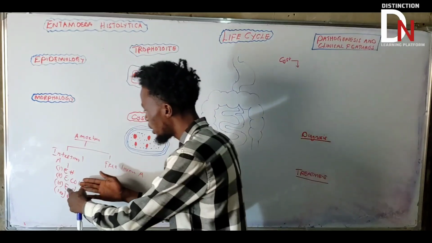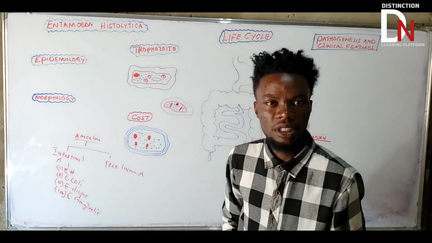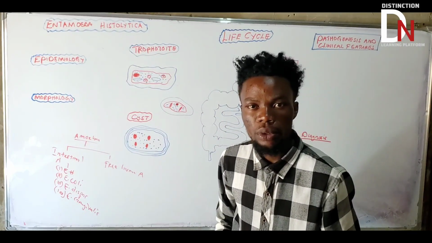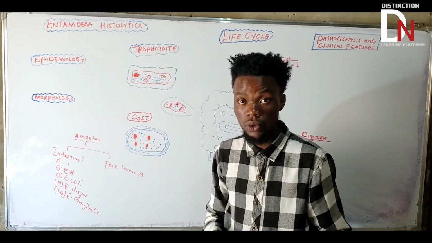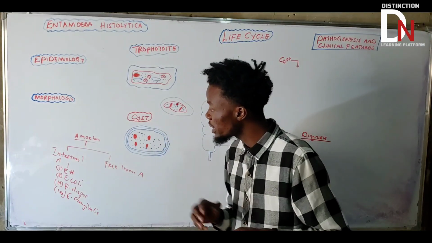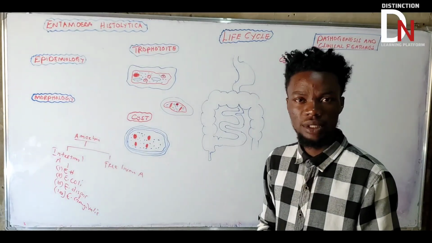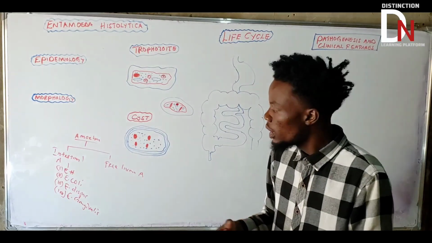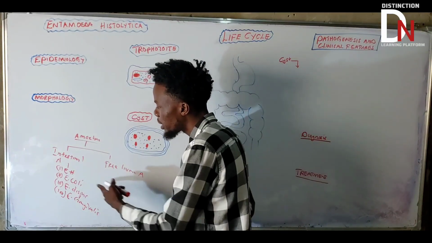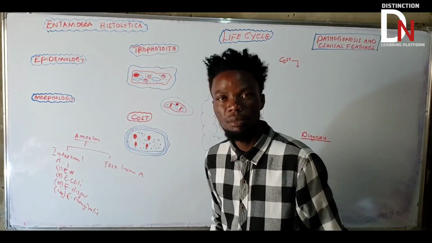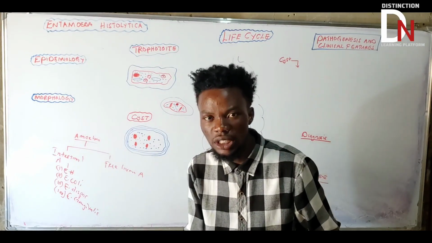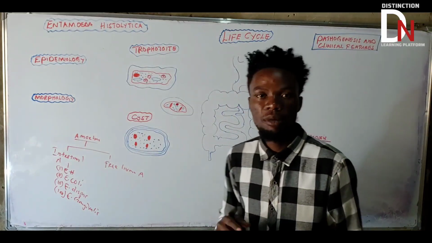Entamoeba coli, Entamoeba gingivalis, Entamoeba hartmanni don't cause infections. So it's important to study Entamoeba histolytica. But sometimes you need to study Entamoeba coli too, because its structure is similar to Entamoeba histolytica.